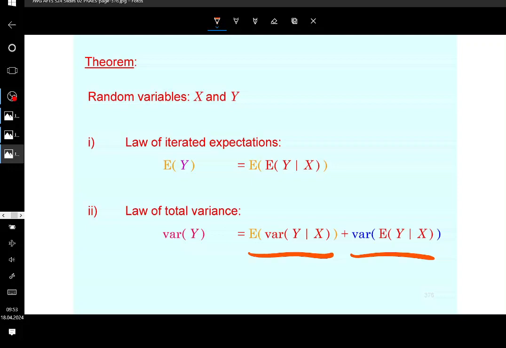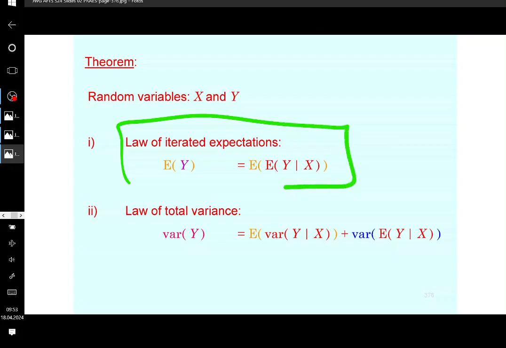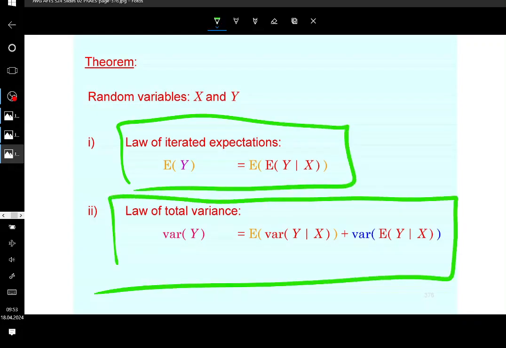From the theoretical perspective, just for you to know, I'm going to connect the two. These are two of the most important statements there are regarding econometrics, both in theory and applications. One of them is the law of iterated expectations, and the other is the law of total variance, and I'm going to apply them here and there, so you're going to see them in this course.